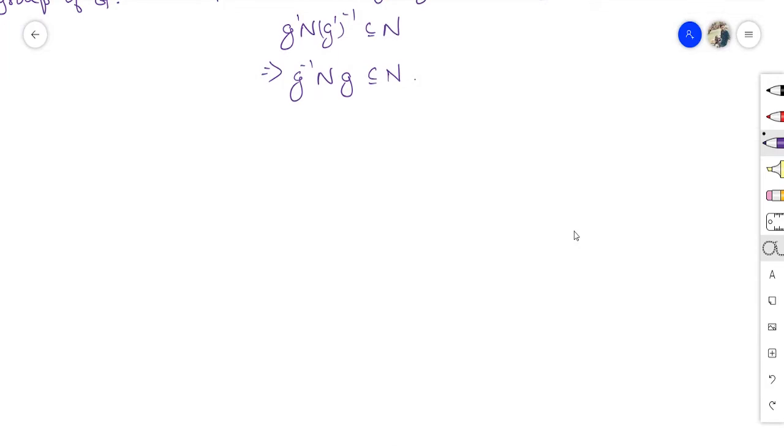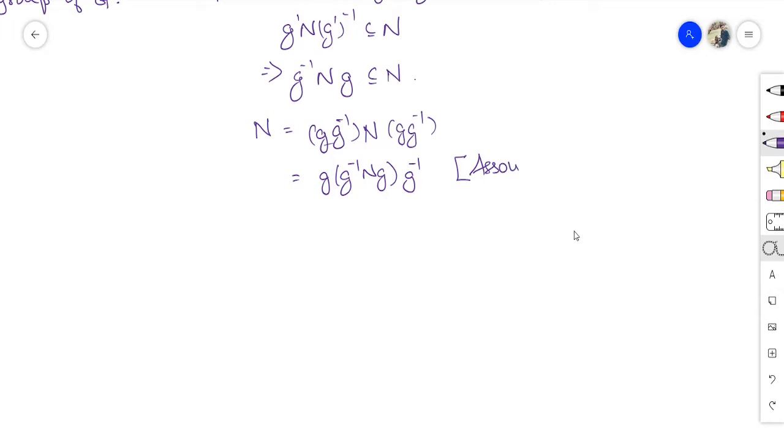Now I can write N as g inverse g, which is e, N, g inverse g, which is e. Using the associative property, this is g inverse times N times g, times g inverse. What about this g inverse Ng?